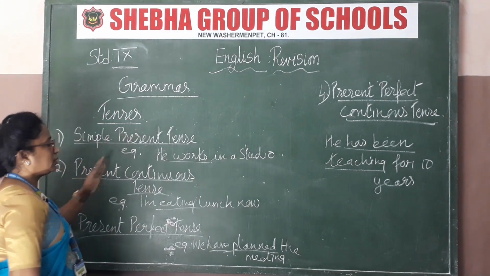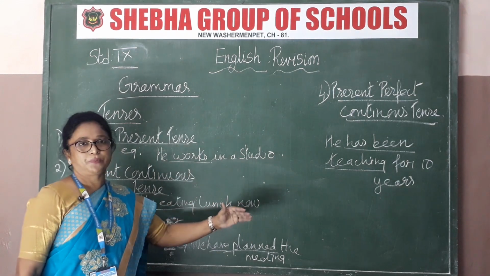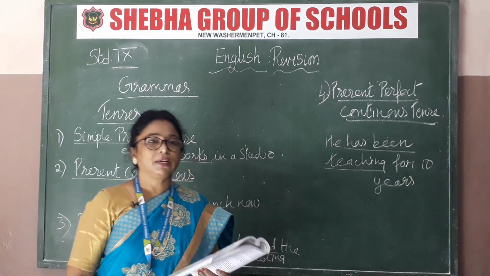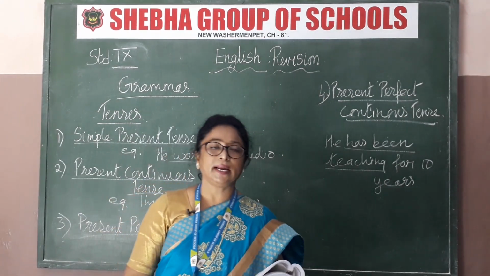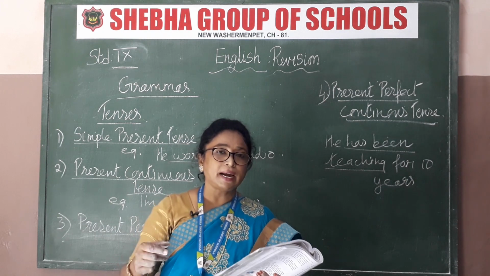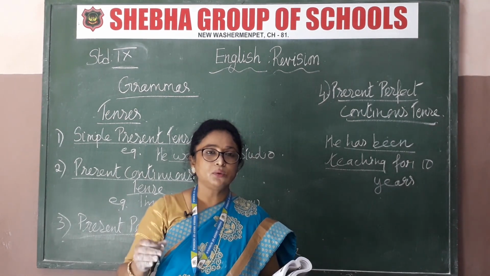Now what is the simple present tense? Of course everybody knows, that is what is happening now. In simple present tense itself there are so many categories. For example, say a book, say page number 129: habits, general facts and truth, and then future timetables and schedules, and truth in the present.